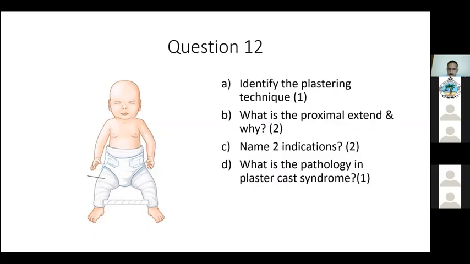And sir, also in books, they have said that we have to abduct the limb after 3 weeks, when the child is in Gallows skin traction. So sir, is there any protocol for that? Different institutes have different protocols, so I won't be able to say this is the only way. The protocols made in Vellore are different from what you have in Johns Hopkins. In AIIMS they have a different protocol.